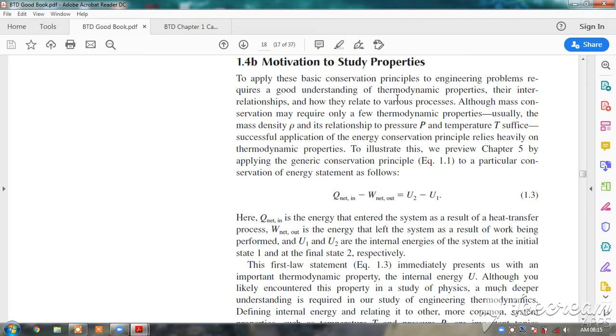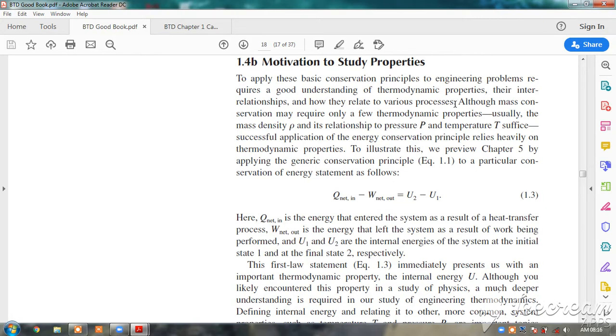Now let us look at the basic conservation principles to engineering problems. Okay. So we know the law of conservation of energy, like energy can neither be created nor destroyed. Okay. Continuing that with respect to thermodynamics, let us see how to apply these basic conservation principles to engineering problems, which requires